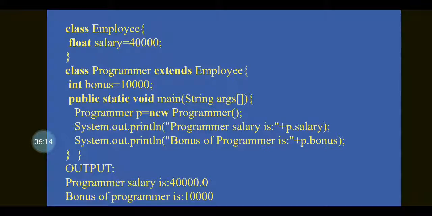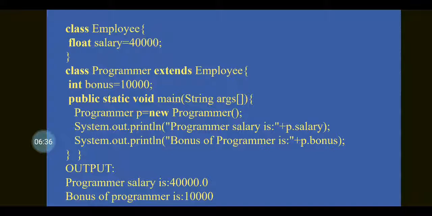and in the main method we are going to create the object for the derived class, that is, programmer p equal to new programmer. The object p is allowed to access bonus and also salary, that is, System.out.println of programmer salary as p.salary, so 40,000.